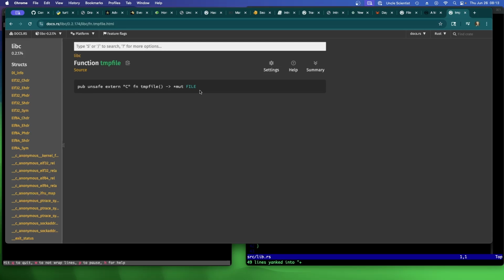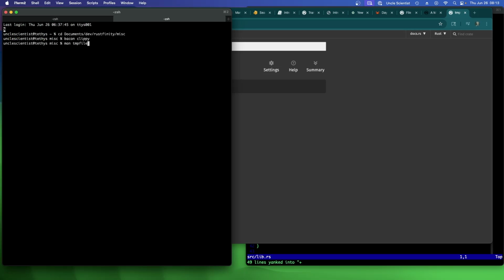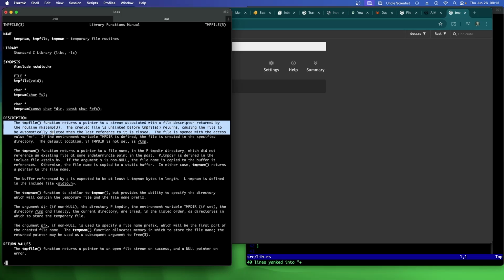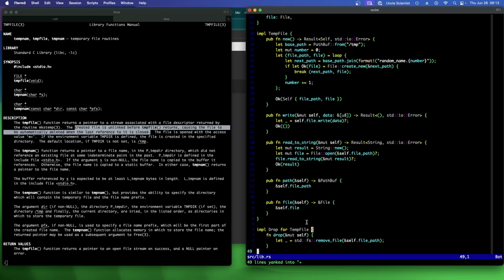Oh, it doesn't give you the documentation for it. Okay, so let's look that up. Returns a pointer to a stream associated with the file descriptor returned by mkstemp. Created file is unlinked before tmpfile returns, causing the file to be automatically deleted when the last reference to it is closed. So it's a little bit better than having to write a separate drop function that deletes the file.